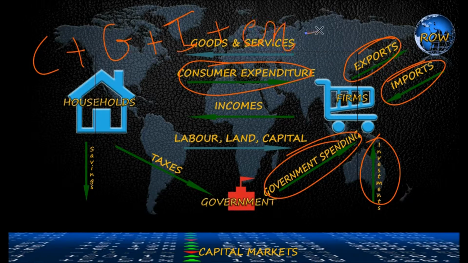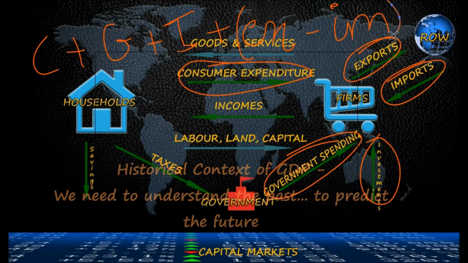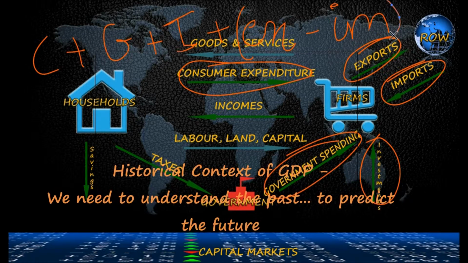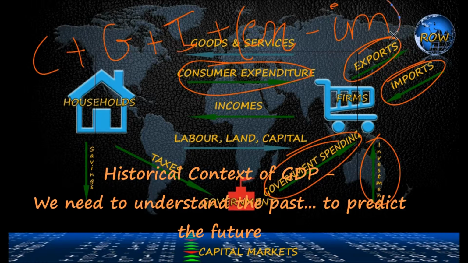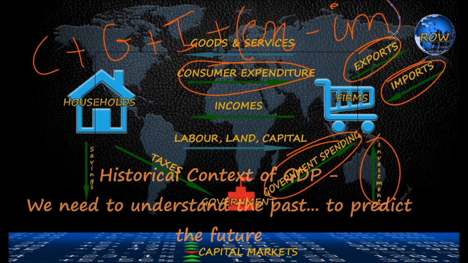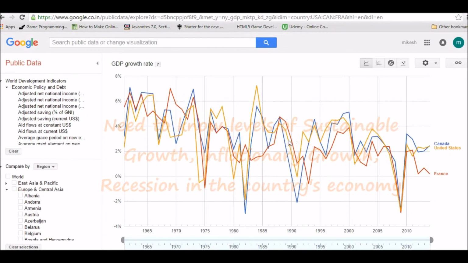Before we begin with the economic indicators, we first need to understand the historical context of the gross domestic product figure to understand what high growth, sustainable growth, and recession is. We need to know the historical context of growth, inflation, and interest rates, because when any economic data is released, we can look back to see how the central bank had reacted in the past when confronted with similar data.